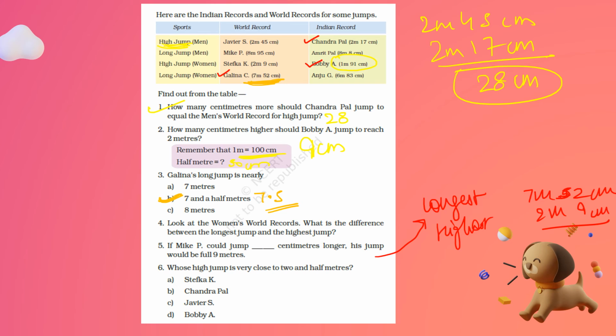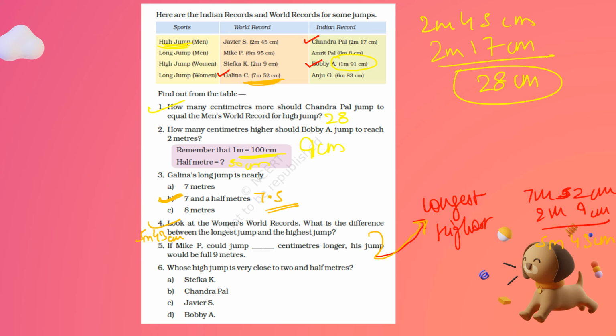Next, look at the women's world record. What is the difference between longest jump and highest jump? So I have written over here, sorry, this one. So what is the difference between them? The answer is 5 meter 43 centimeter.